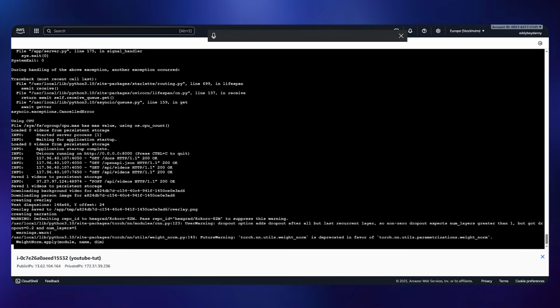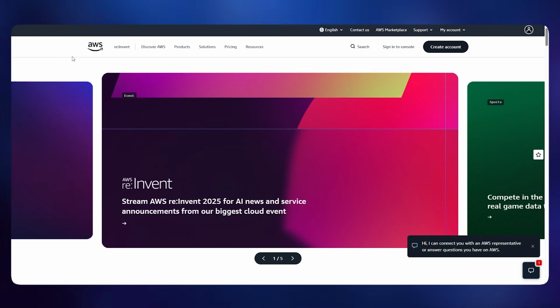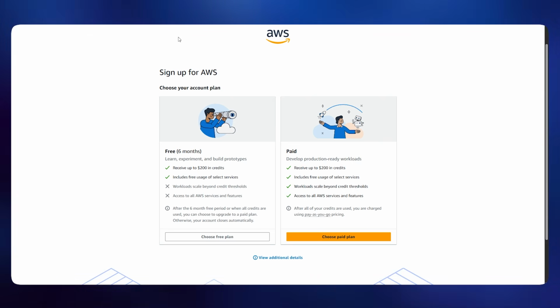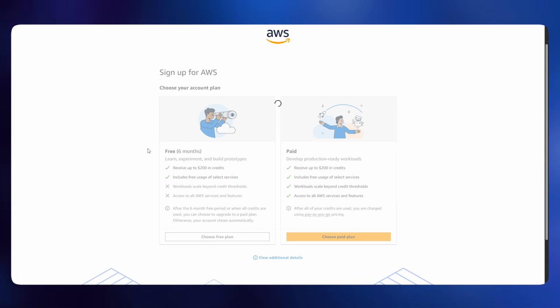Okay, the first thing that you have to do is go to this website and create an account. Once you create an account, you will see a page like this where you will receive up to $200 in credit, which is more than enough, and it's for 6 months. So we can click on choose free plan.